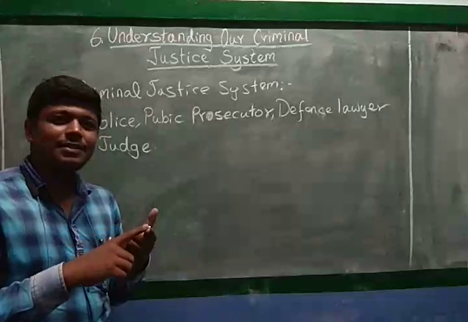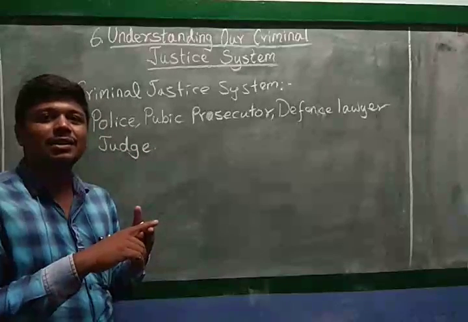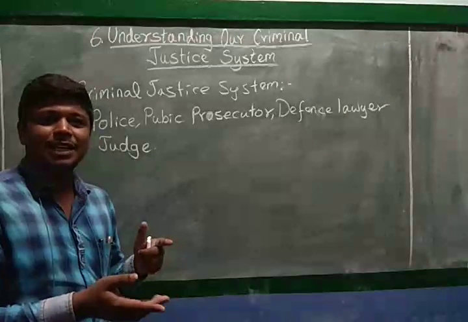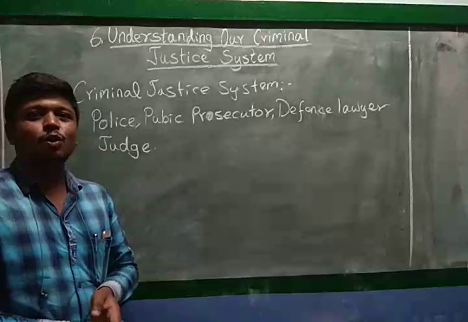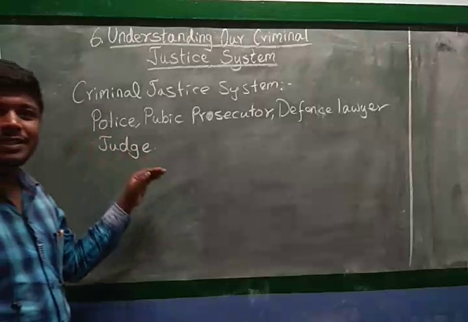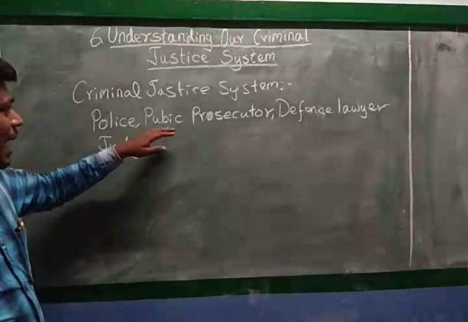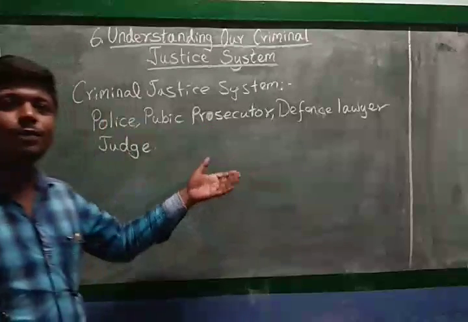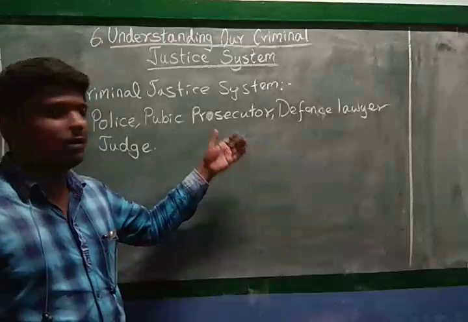And the next person is, in case you are giving a complaint against a person, that person will be taken as the accused if he does any mistakes, and that accused will be there. And other than that, whoever will be there? Police will be there to give the investigation report and also the charge sheet filed against that person, and the public prosecutor will be there to defend the state and to investigate the people.